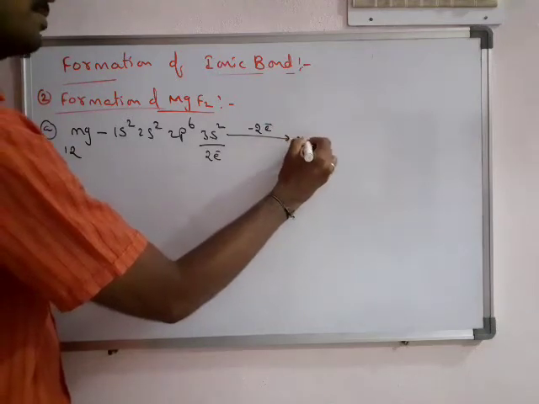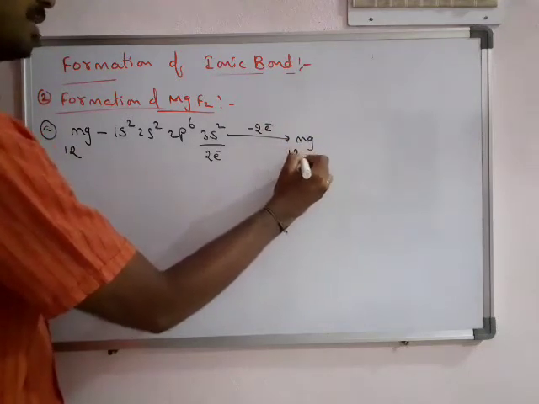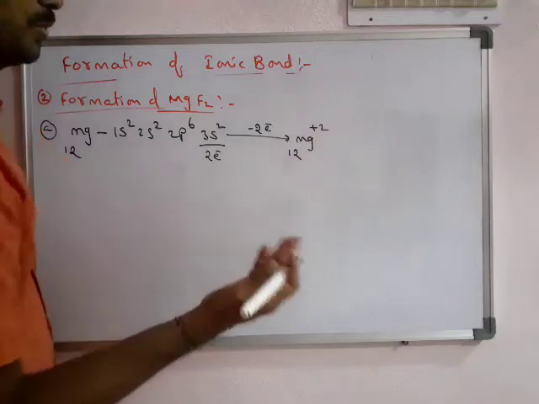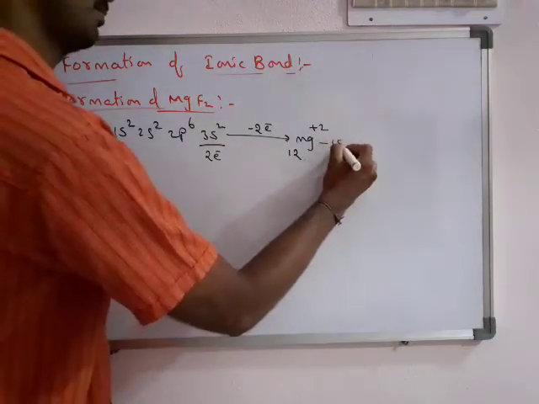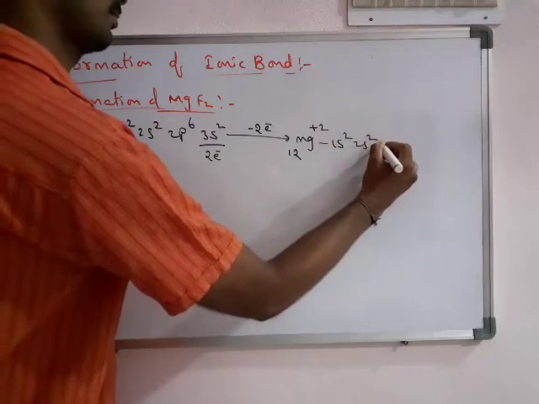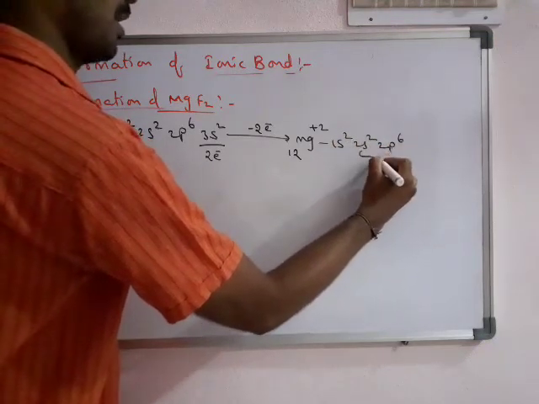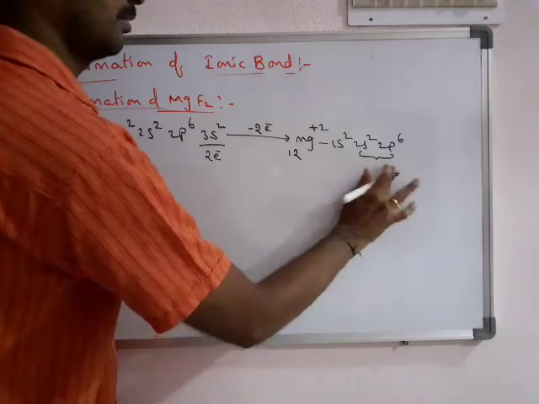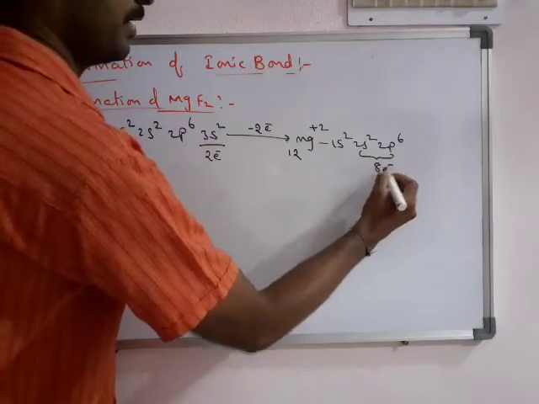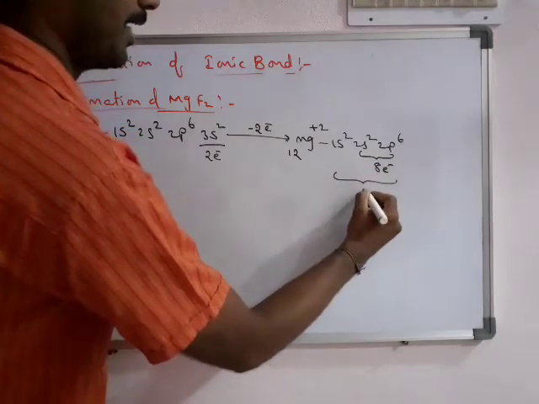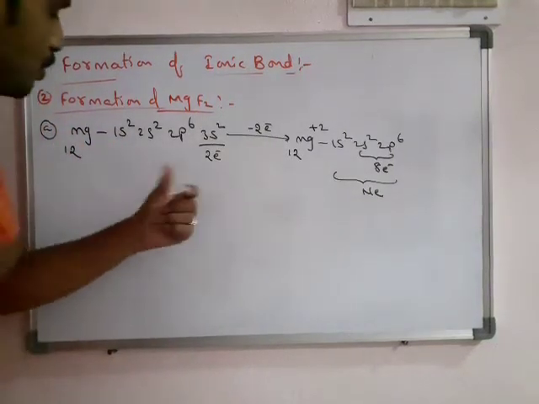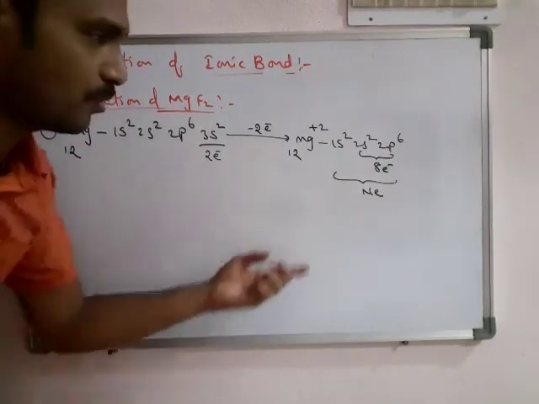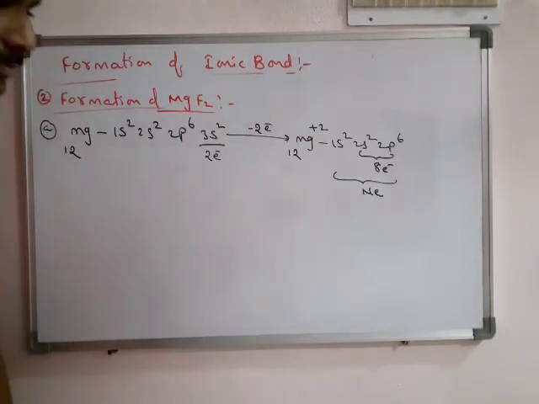So now it becomes magnesium 12 power plus 2. Losing of electron, negative decreases and the positive increases. So again it is octet configuration and total becomes neon configuration. So now which is stable, Mg plus 2 or Mg? So obviously Mg plus 2 is the most stable.